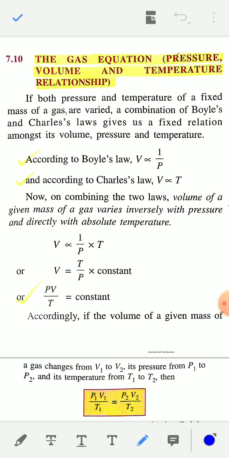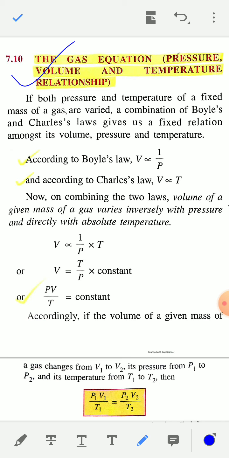Now the gas equation, that is the pressure, volume and temperature relationship in a single equation. Okay, Boyle's law represents the pressure-volume relationship. Charles law only represents the temperature-volume relationship, and the gas equation represents the pressure, volume and temperature relationship.